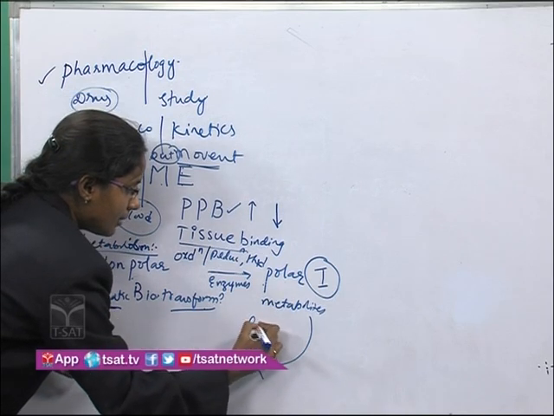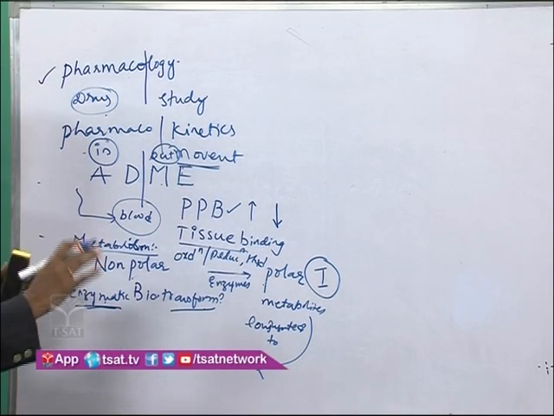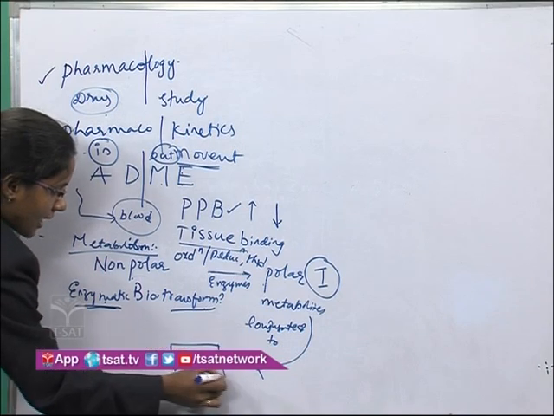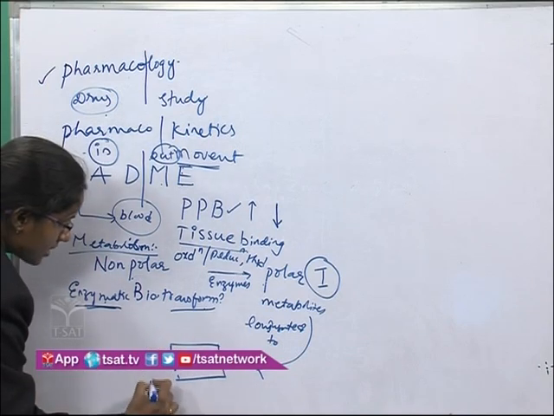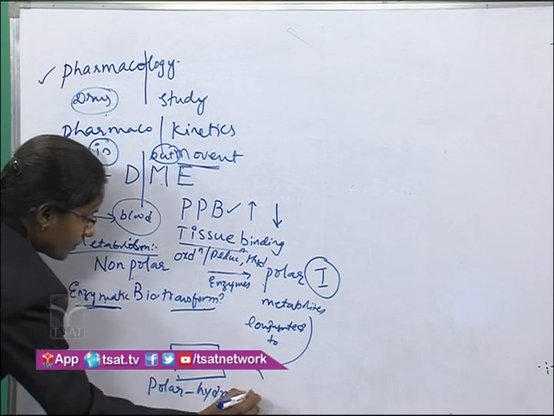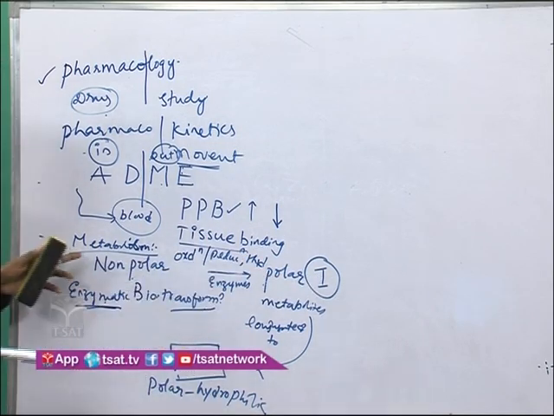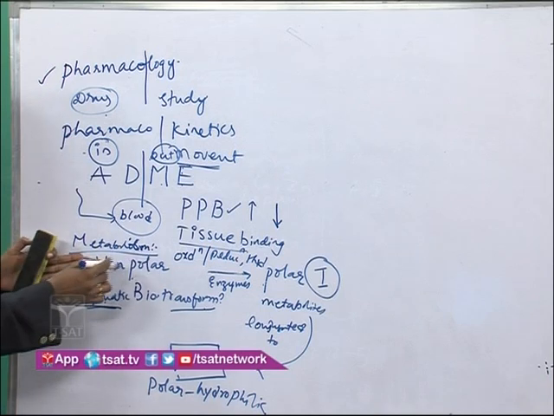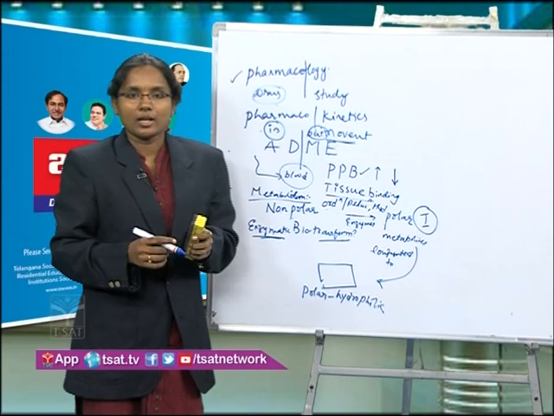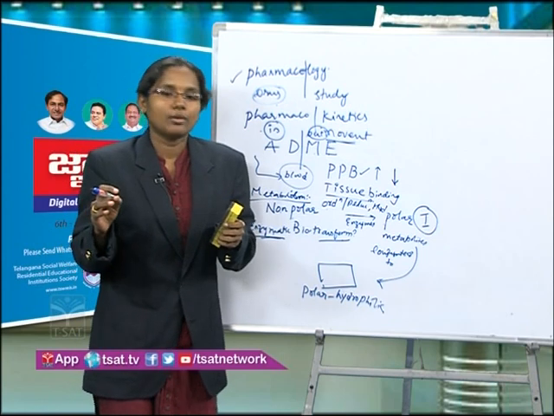Whatever the transformed product is now, it is polar and hydrophilic. So overall, in metabolism phase 1 and phase 2, what have we got? We have changed the non-polar lipophilic drug to a polar hydrophilic one. Once it is polar and hydrophilic, it can be easily excreted through the urine or renal system.